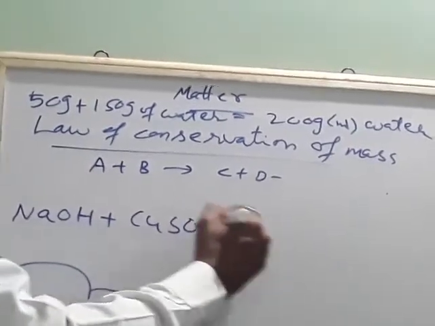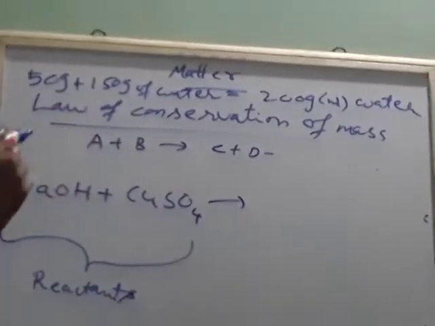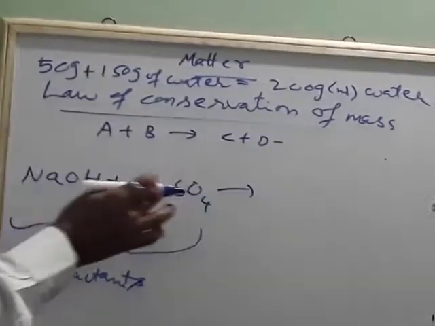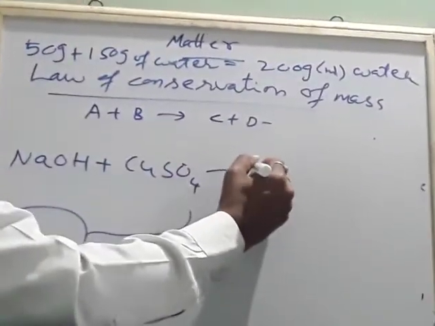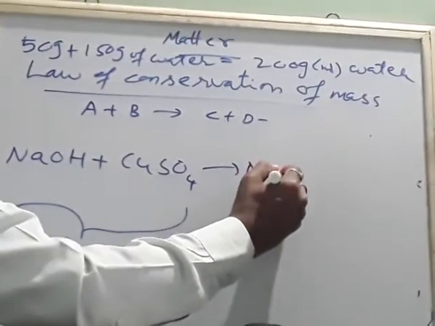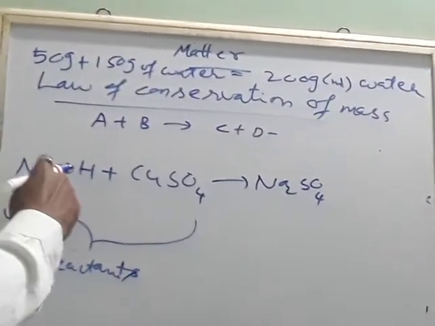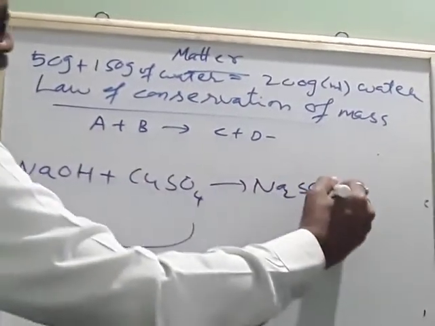Okay. And here they will react, means what? This sodium will react with sulfate because this is positive in nature and this is negative in nature. So sodium sulfate is formed. And it forms copper hydroxide.